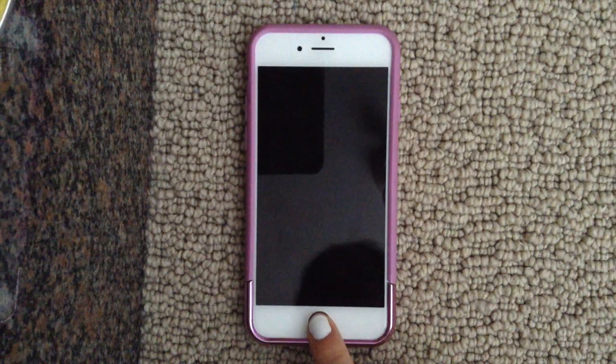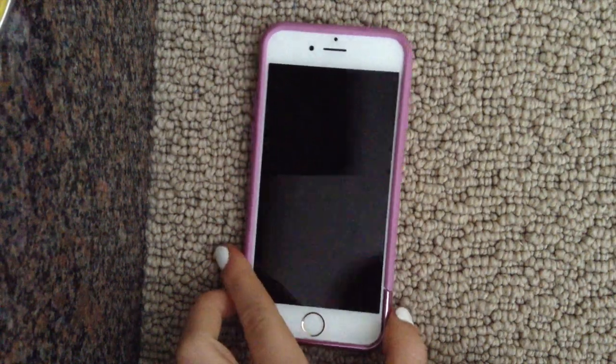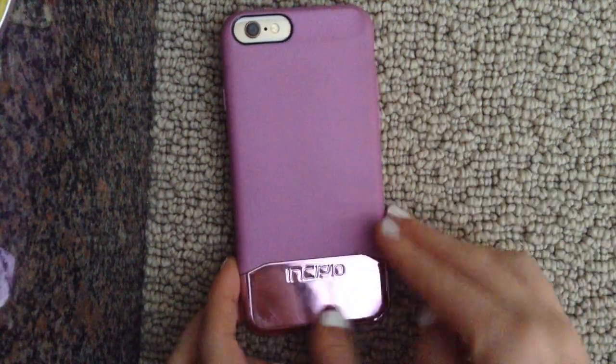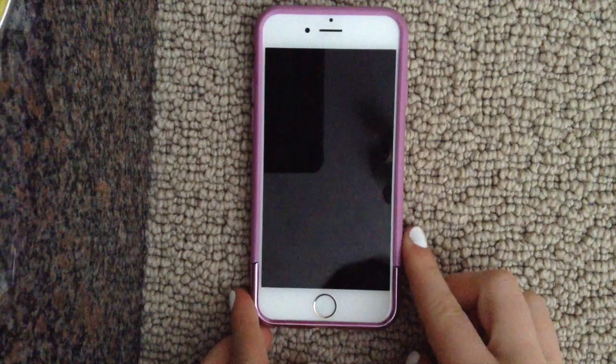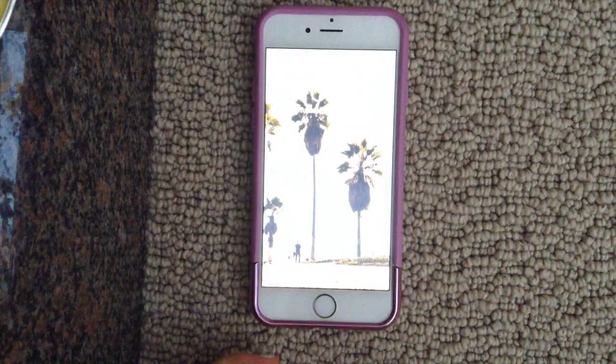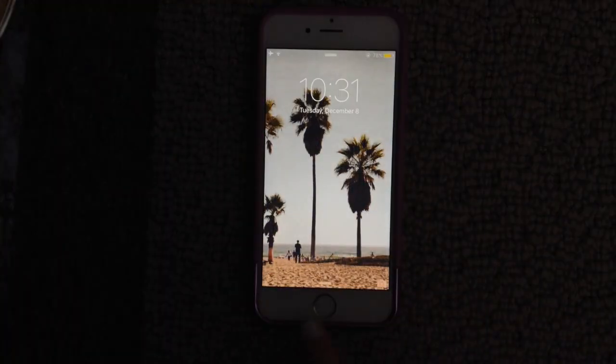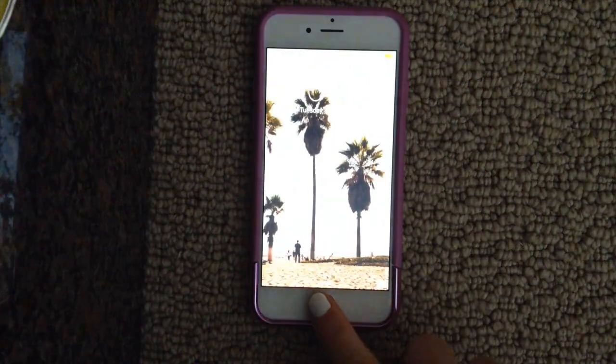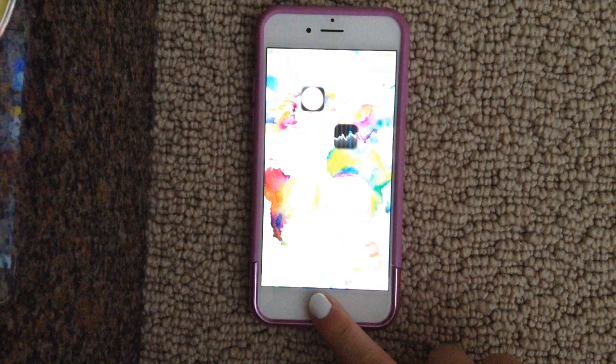This is my phone. It's the iPhone 6 in gold. You can't see the color because I have a case on it. This is from Walmart if you're wondering. My lock screen is of palm trees and a beach, and I really like this lock screen, but I just like to put my fingerprint to get on it because it's so much easier.